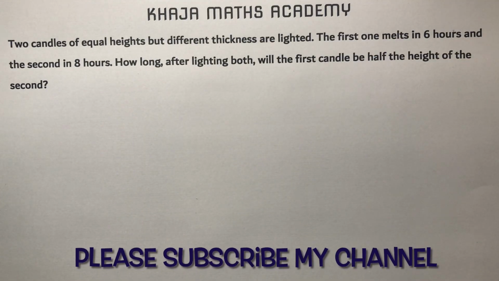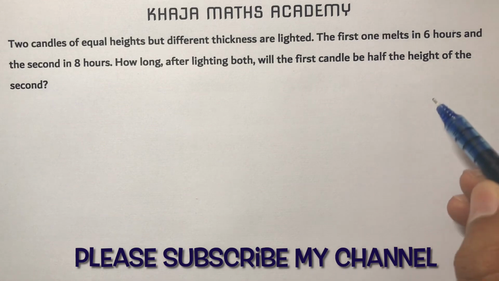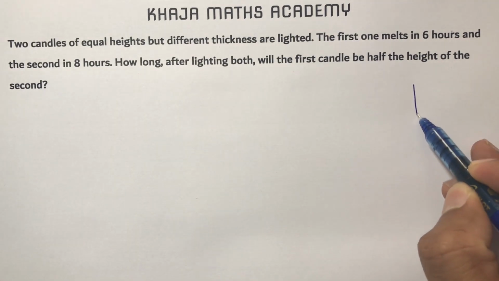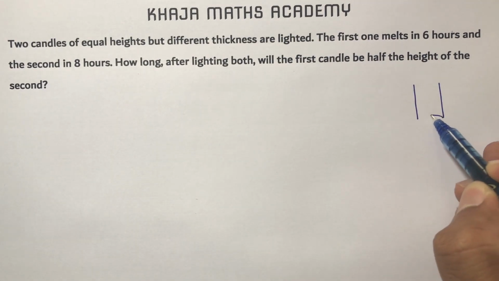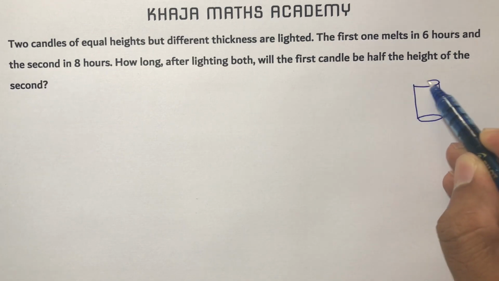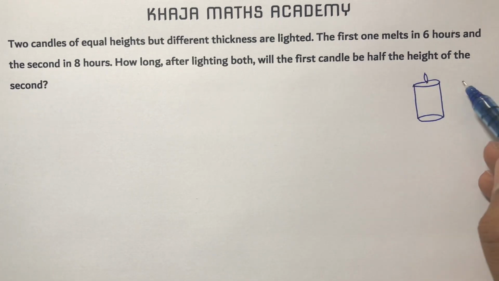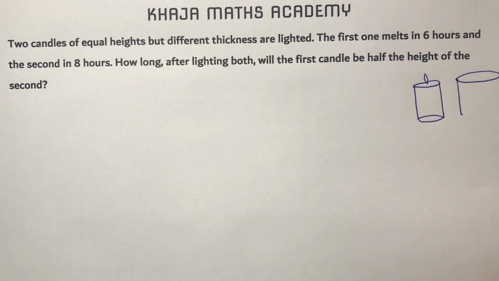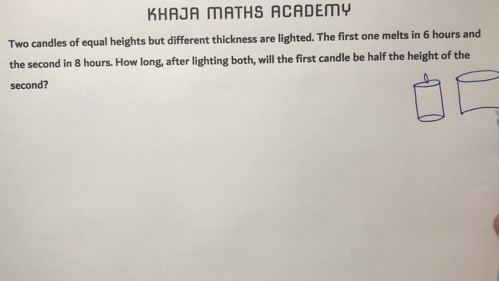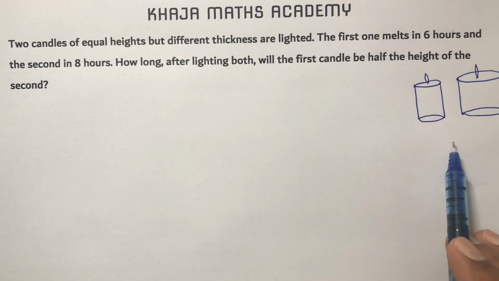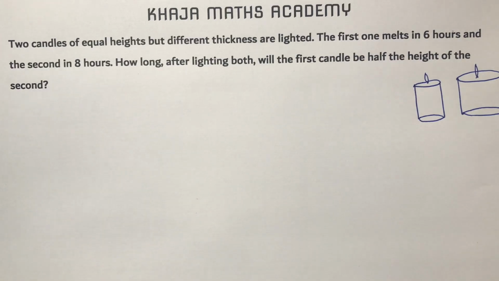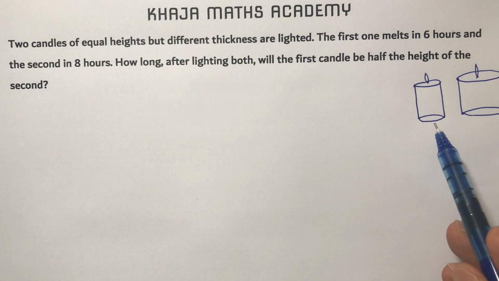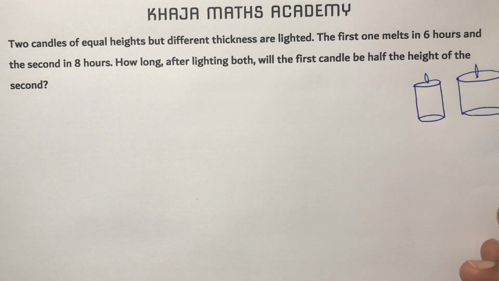Two candles of equal height but different thickness are lighted. The first one takes 6 hours to melt and the second takes 8 hours. How long after lighting both will the first candle be half the height of the second?